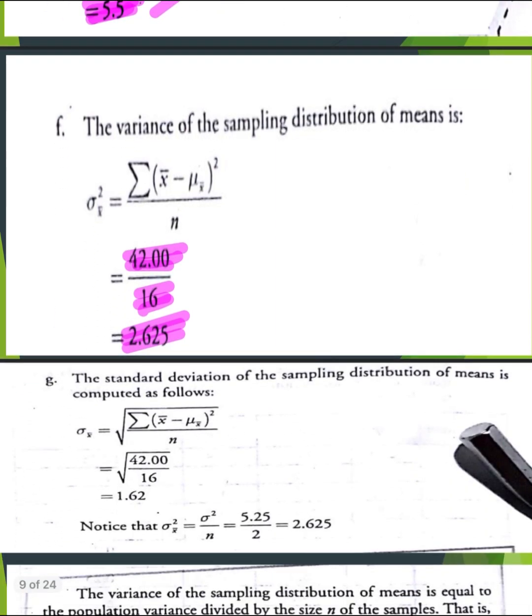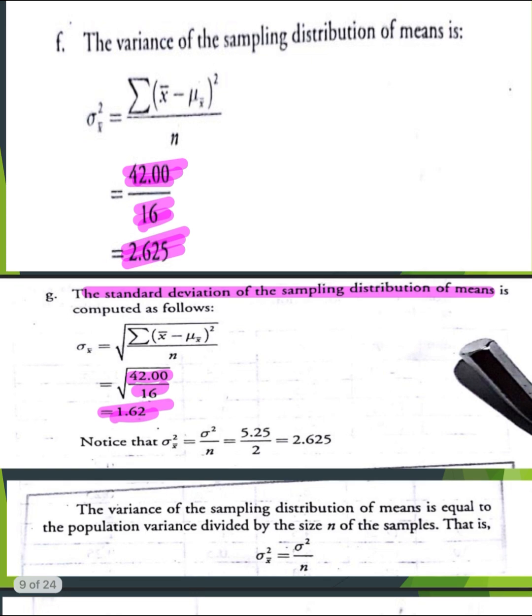Next, letter G. Let's get the standard deviation of the sampling distribution of means. Just simply get the square root of 42 over 16, or 2.625. That is now equal to 1.62. Okay, that is now the standard deviation of the sampling distribution of means. Notice that the variance of the sampling distribution of means is equal now to the population variance over n. That is 5.25 over 2, equal to 2.625.